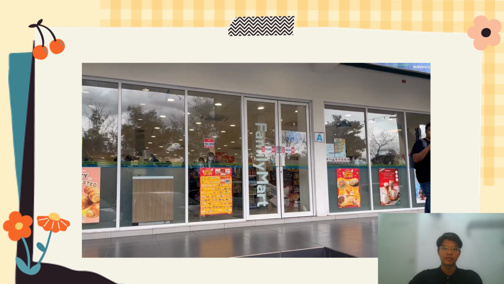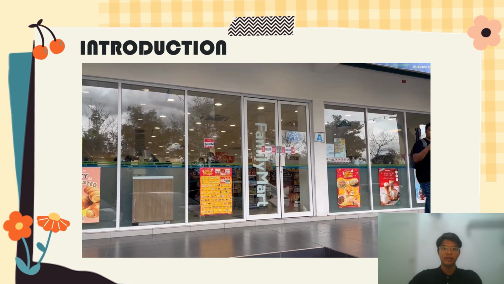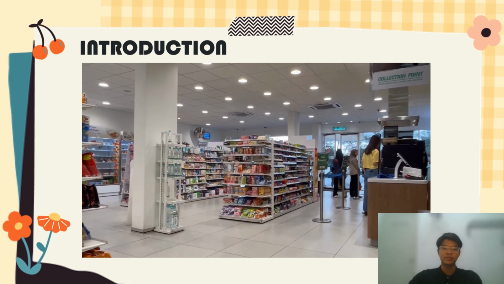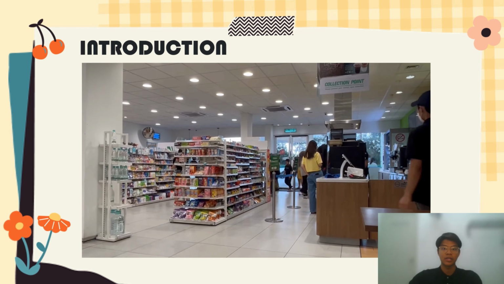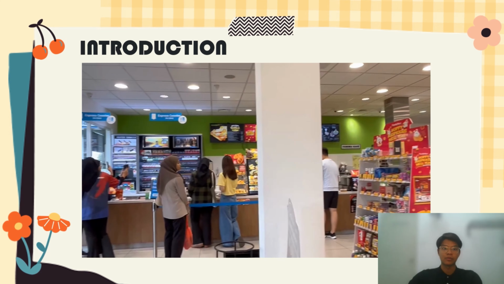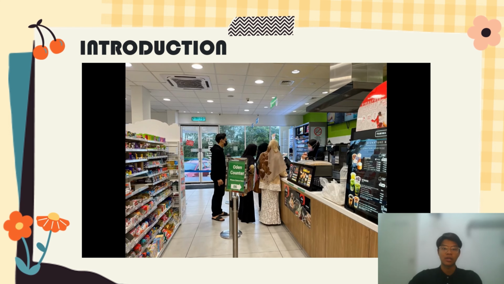For this assignment, we chose to collect data at Family Mart. It is a Japanese franchise business of convenience stores, and the second largest convenience store chain in Japan. On November 11, 2016, Family Mart launched its first stores in Malaysia at the Wisma Lim Foo Yong Shopping Centre in the Bukit Bintang neighbourhood of Kuala Lumpur. It was the first convenience shop in the area to provide soft-serve ice cream and fresh food, and quickly gained a lot of customers. The store that we chose is located at Taman Utama, Segamat.